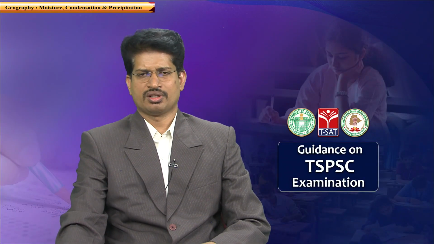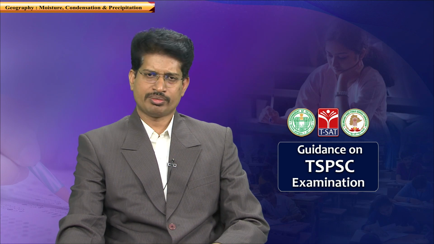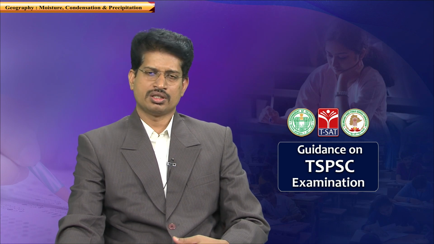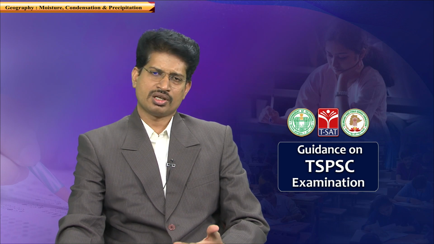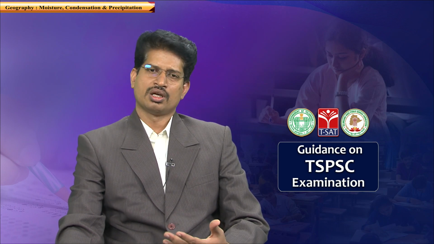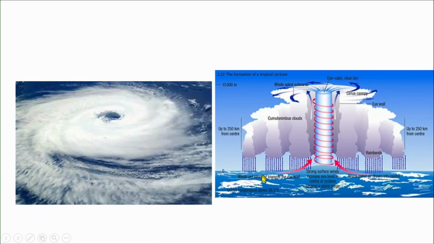They are given different names depending upon the region. For example, in China and Japan they are known as typhoons. In Australia they are known as willy-willies. In our country we call them cyclones or hurricanes. So they are given different names in different places.